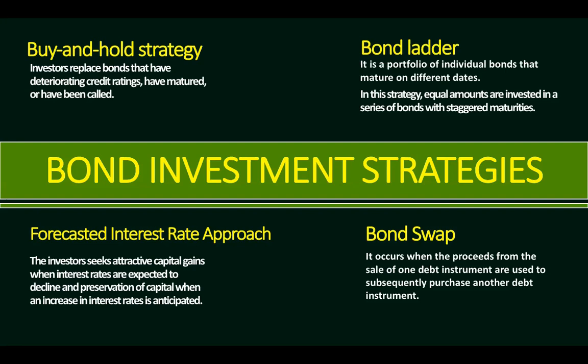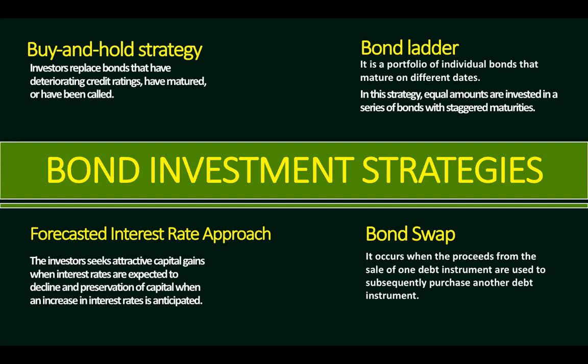Say 1 million pesos divided by 10 years, so you will have a principal of 100,000 pesos every year. If that principal is earning a 5% coupon or interest rate, that gives you 5,000 interest income every year.